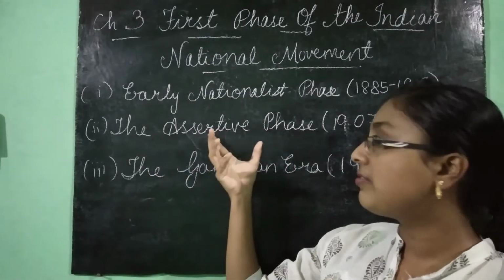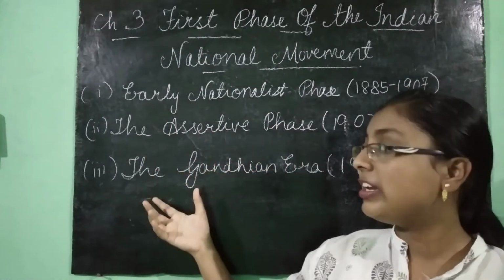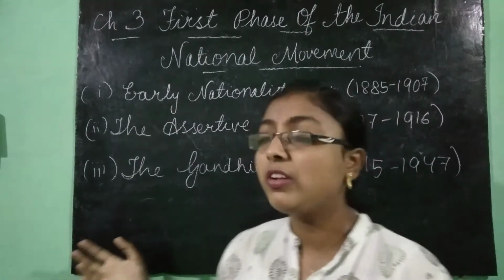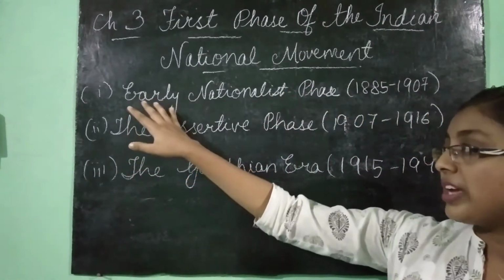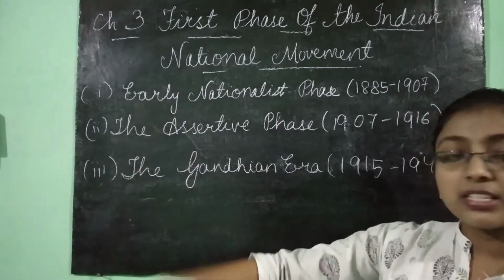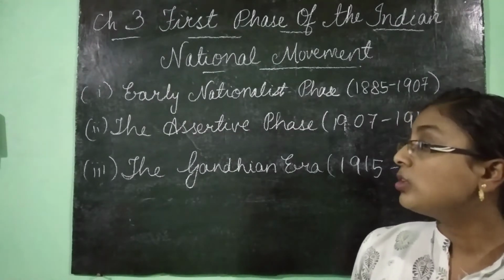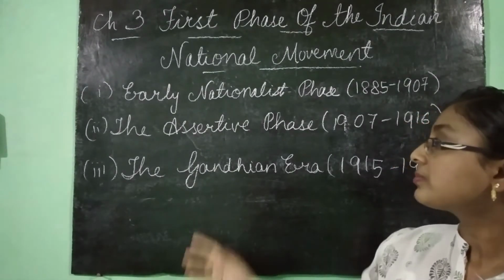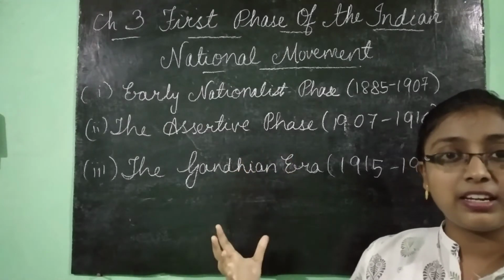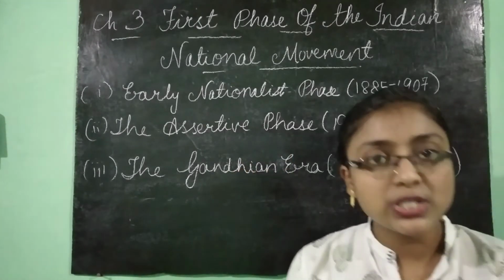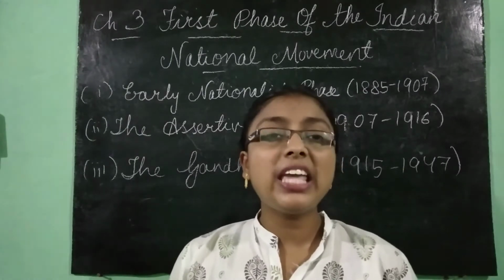Then the assertive phase. Here we will not discuss. In this chapter we will only discuss the early nationalist phase, but these two we will discuss in further chapters. So I am just giving a brief idea. Okay. So in the assertive phase, the assertive nationalists were very active.